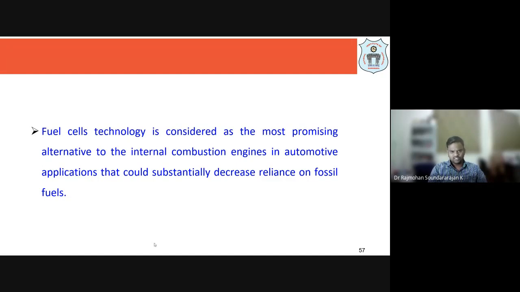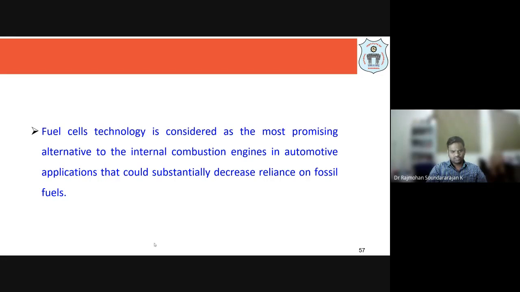Okay, so that way, if you look at fuel cell technology, it is considered to be one of the most promising alternatives to the IC engines, which we reiterated in lecture number 1, right, starting from steam engines to IC engines to hydrogen based engines. We have seen how it is more promising, and it will help us reduce our dependency on fossil fuels. That is one of the main concerns which we want to address, right? What are the implications of these fossil fuels? We have discussed them in detail in lecture number 2.